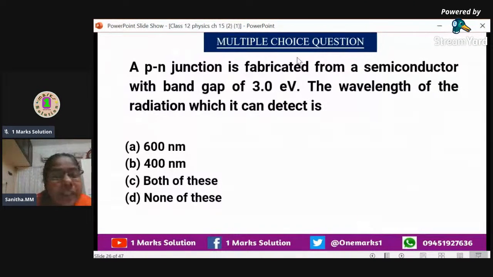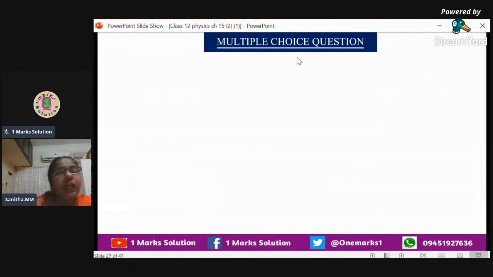If you substitute 600 nanometer, we won't get the energy gap of 3 electron volt. So when you substitute 400 nanometer, we will get this. That means it will detect this wavelength only. Second option. So there is no need of going for the C and D options. Now we can go for the next question.